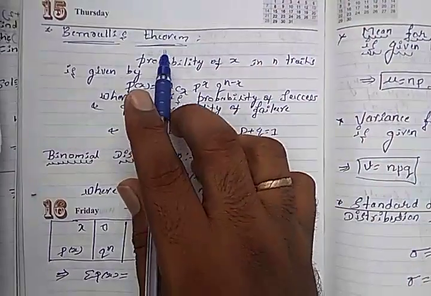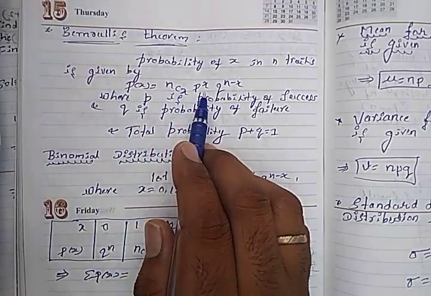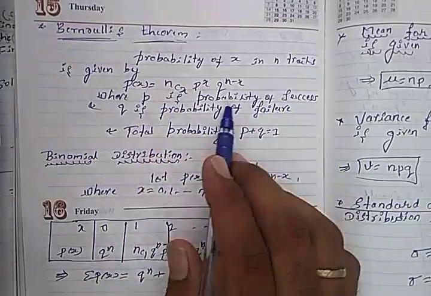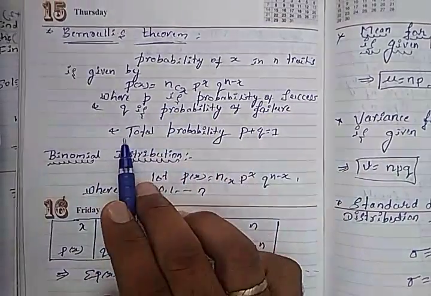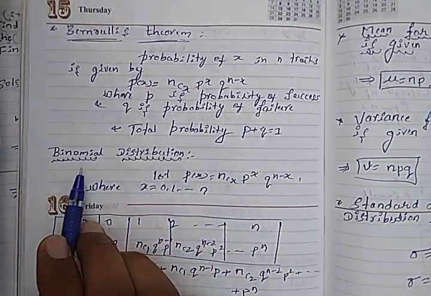What is Bernoulli's theorem? Bernoulli's theorem explains P(x) = nCx p^x q^(n-x), where p is the probability of success and q is the probability of failure, and the total probability is p + q = 1.